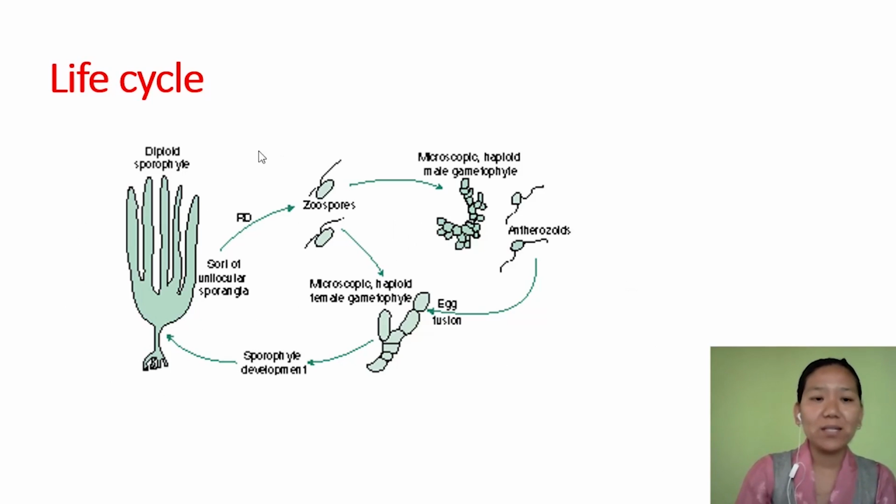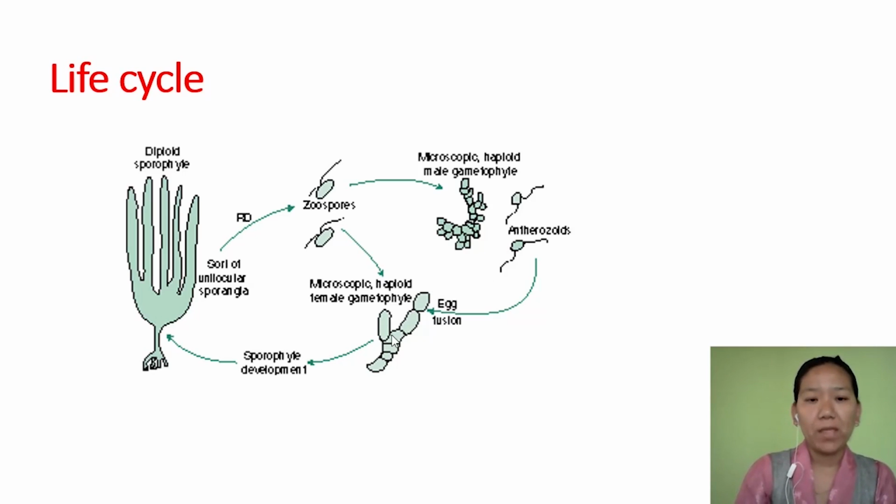So as discussed, if you look at this life cycle, zoospore is produced having flagella, which are laterally placed and unequal in size. These zoospores germinate to form gametophytes. This is the male gametophyte and this is the female gametophyte. The male gametophyte produces a gamete called antherozoid, and these antherozoids are biflagellated with flagella placed laterally, and the egg is present in the female gametophyte.